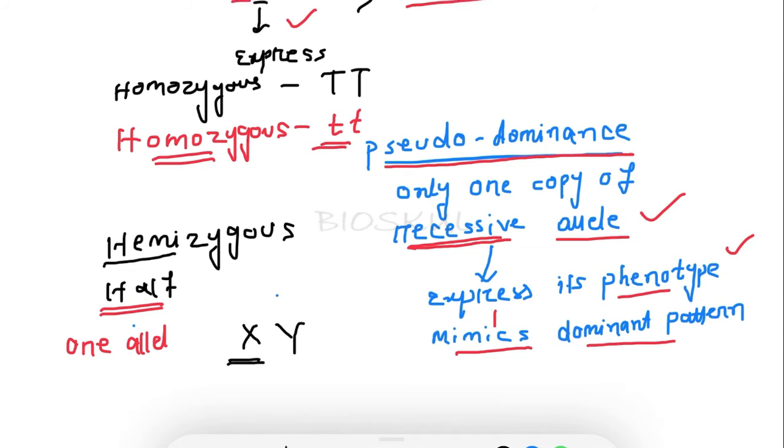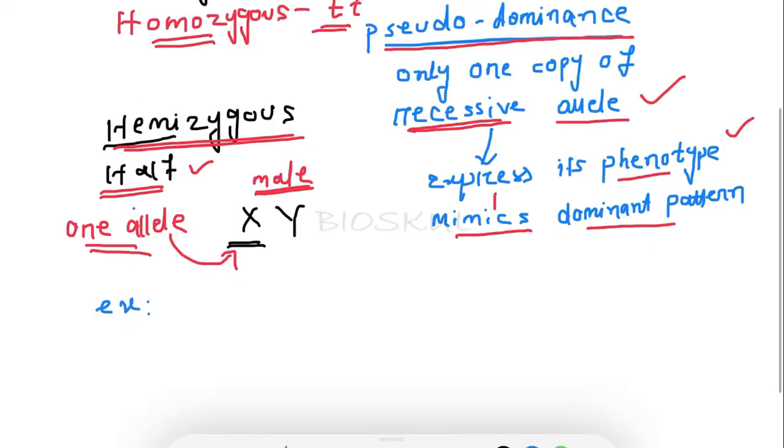So the genes present on the X chromosome have only one allele, as the counterpart is absent. This is known as the hemizygous condition. So pseudodominance you will find in X-linked recessive disorders in males.